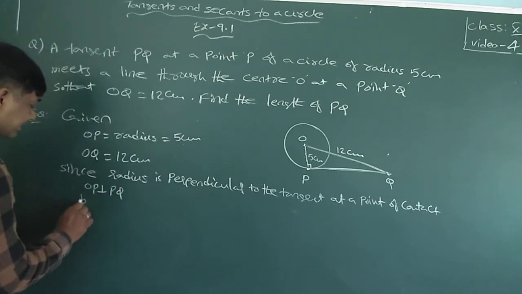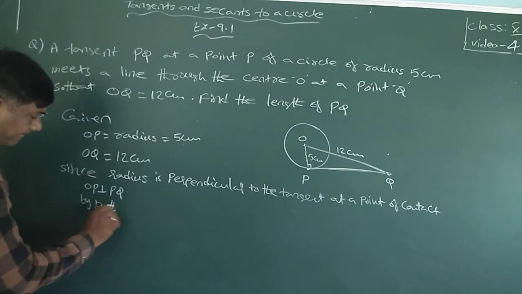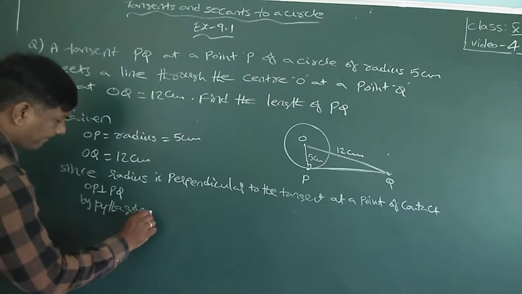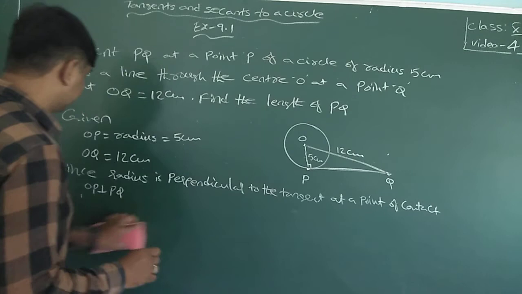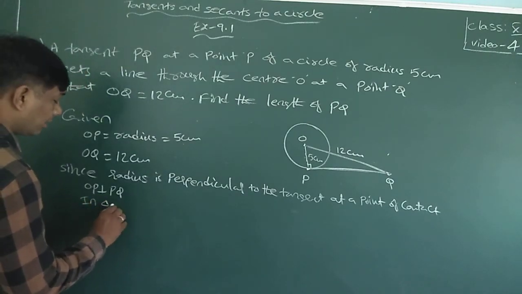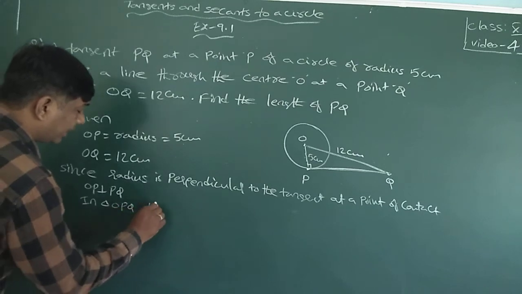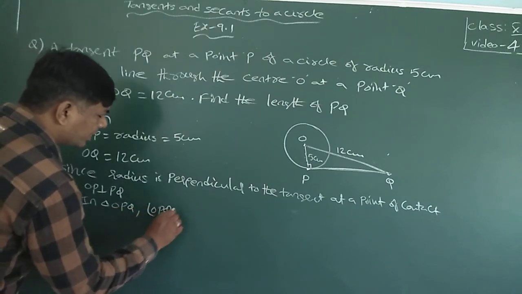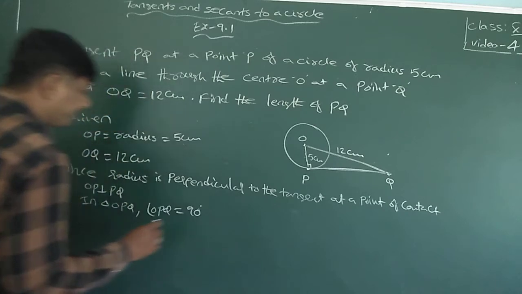By Pythagoras theorem, in triangle OPQ, angle OPQ is equal to 90 degrees.